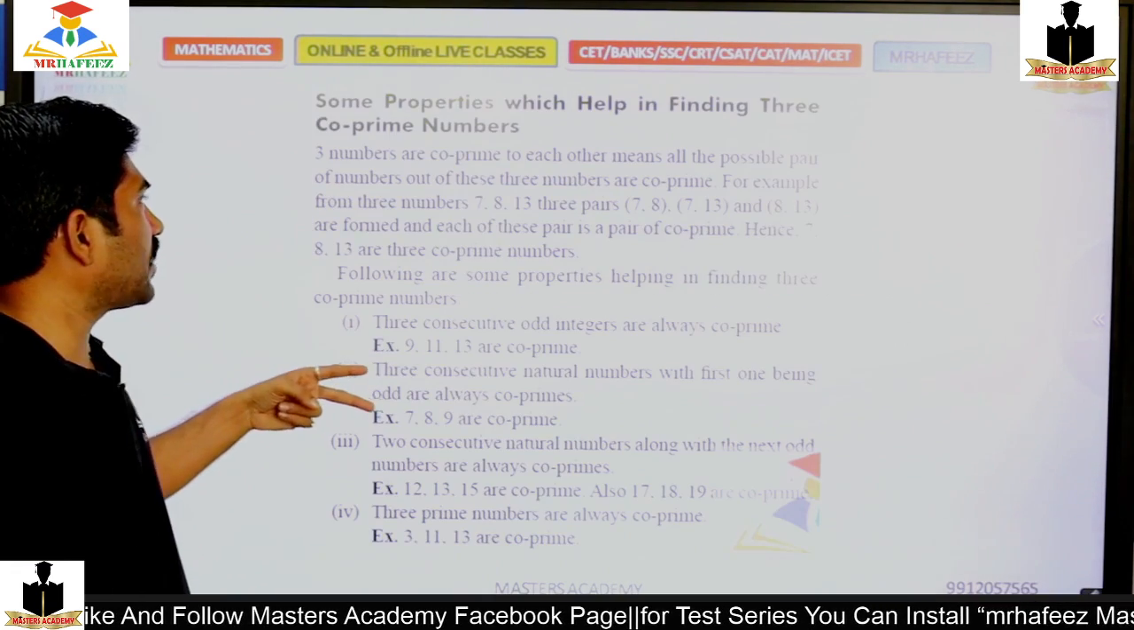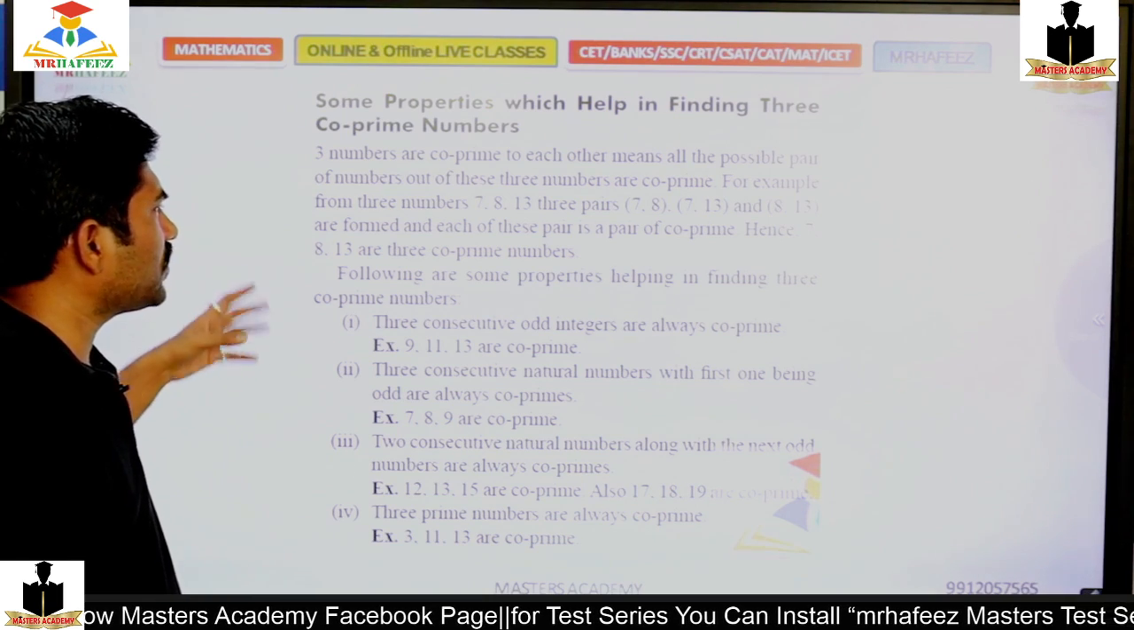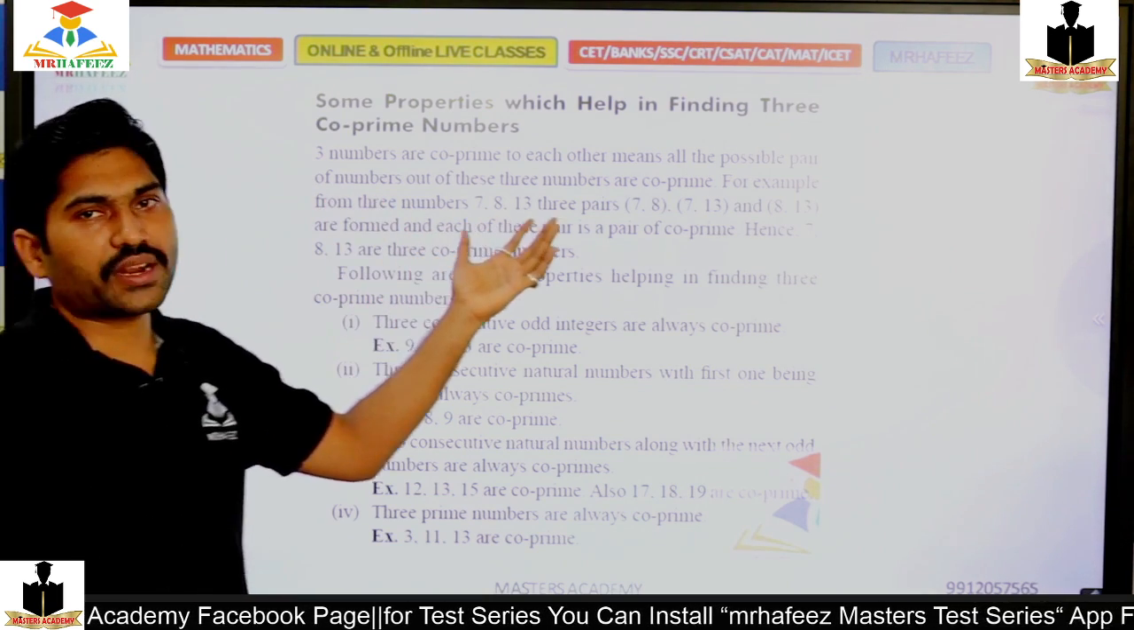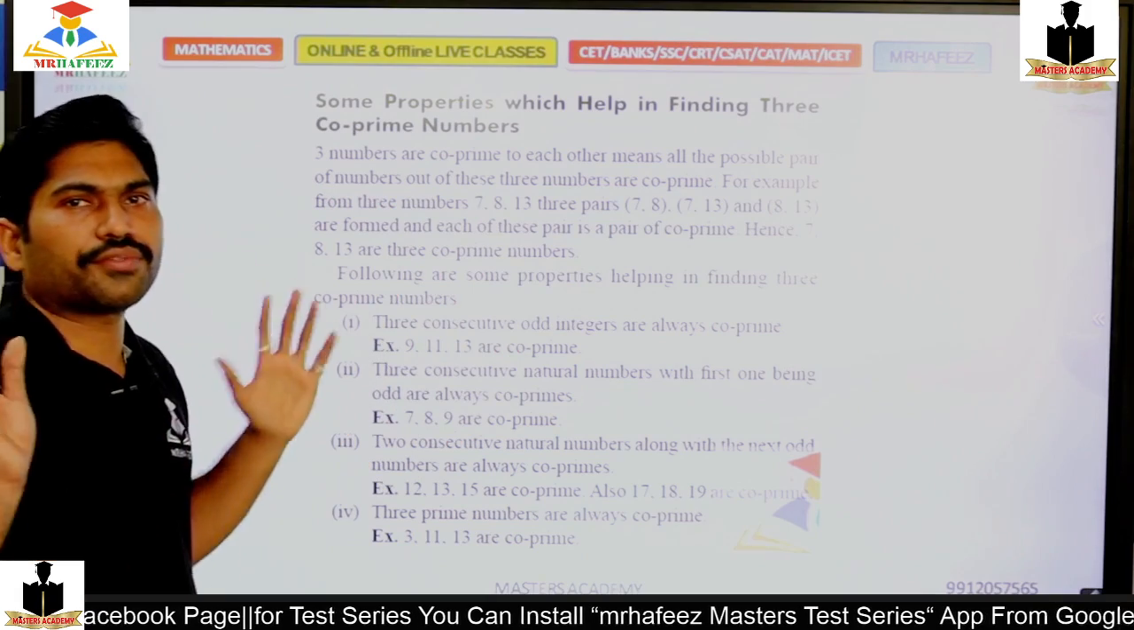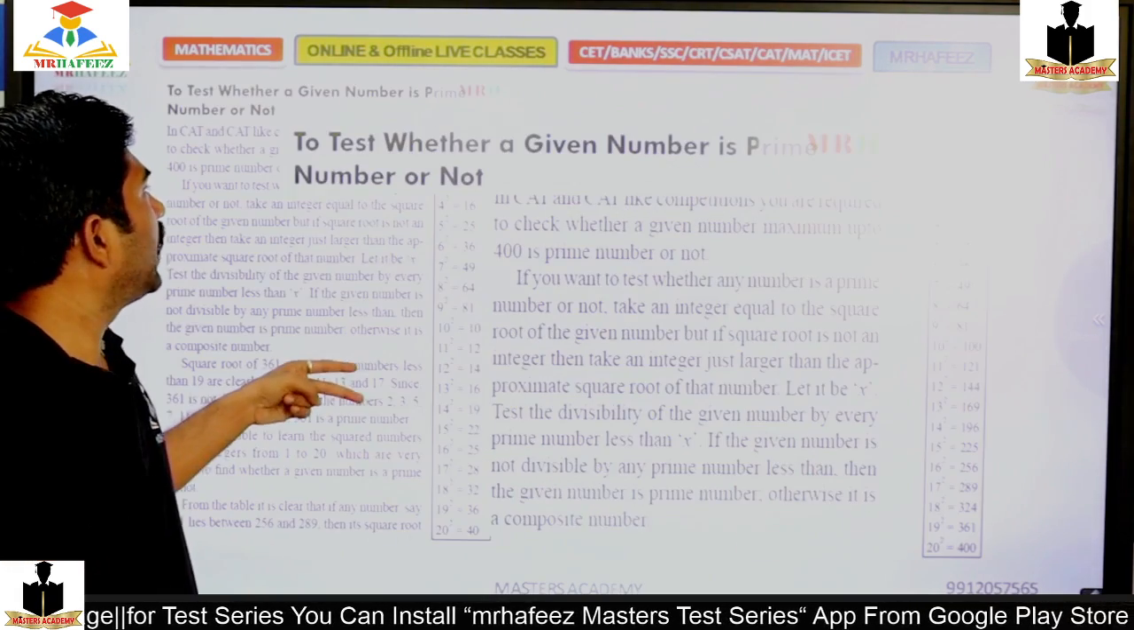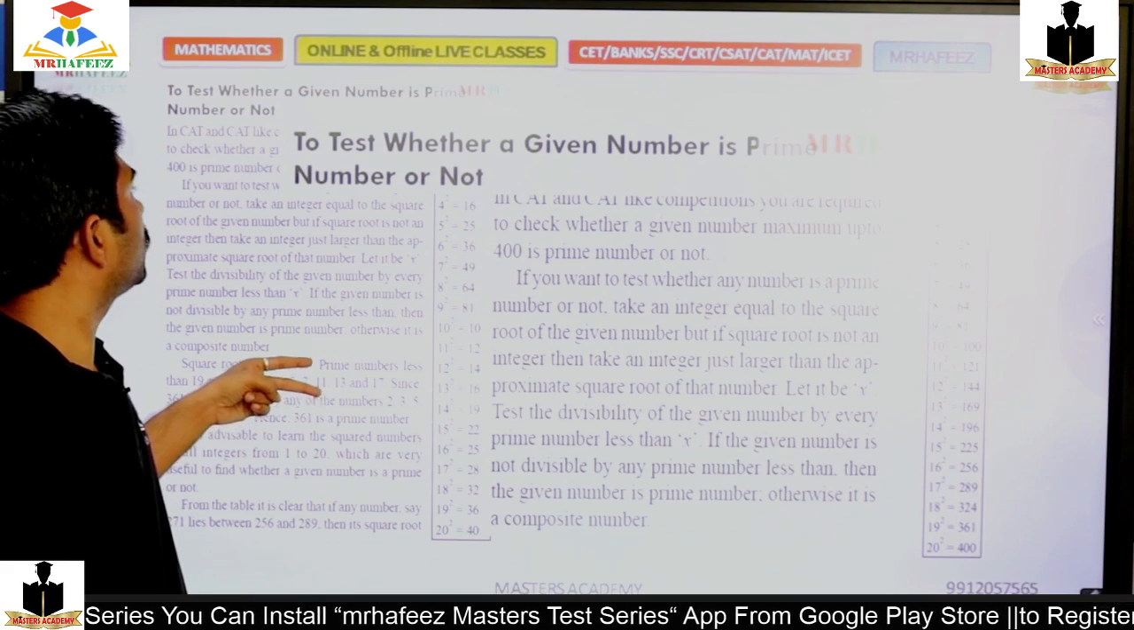So moving to the next. These are the properties, and there are a lot of coprimes present. And what about this?